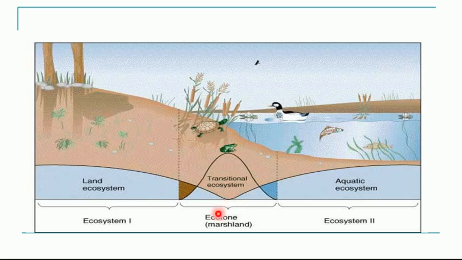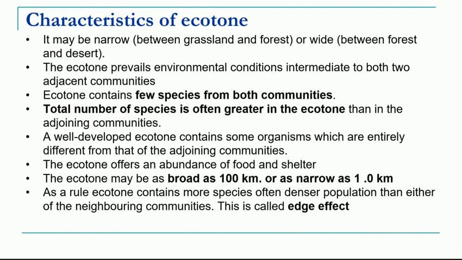So this ecotone is called marshland, where you have the water ecosystem meeting with the land ecosystem. This is an example of ecotone called a marshland, which will have species of the water as well as land, but some new species also will be present. Yes, the ecotone will have abundance of food and shelter.